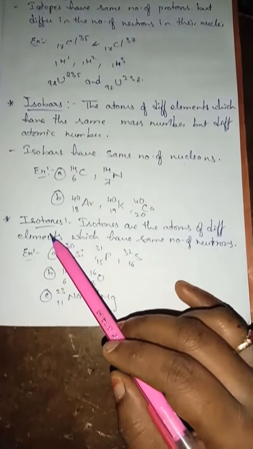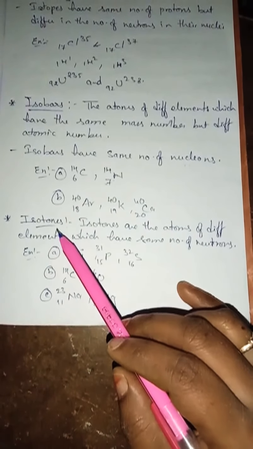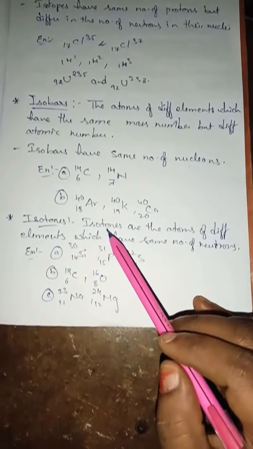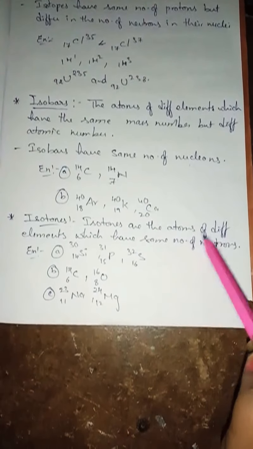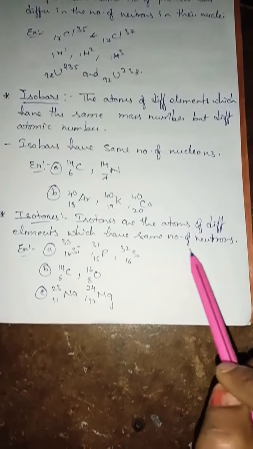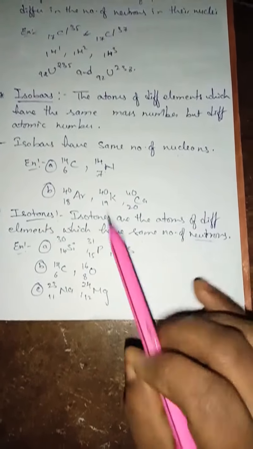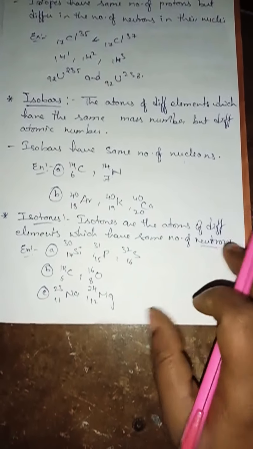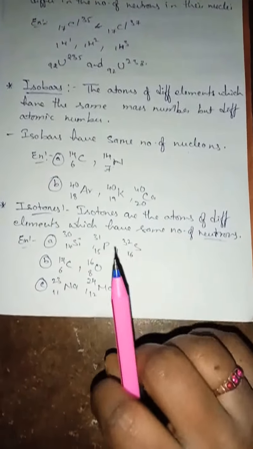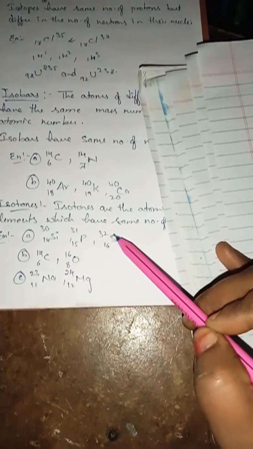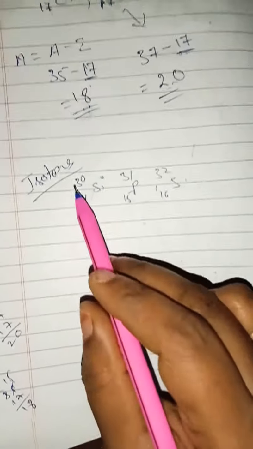And next one is isotones. So what do you mean by isotones? Isotones are the atoms of different elements which have the same number of neutrons. So how can we find they have the same number of neutrons? Look here. What is the example I have taken? Silicon 14 30, phosphorus 15 31, sulfur 16 32. So this is the example for isotones.